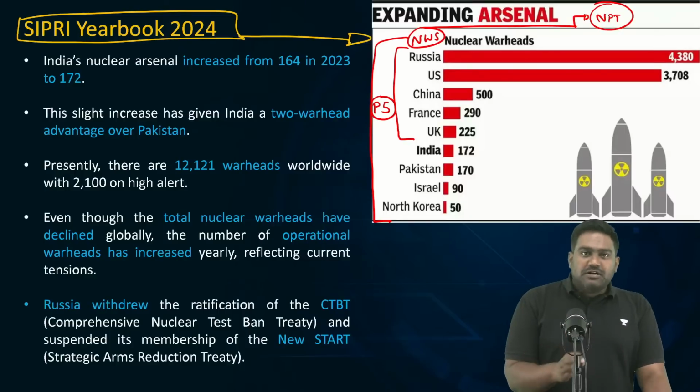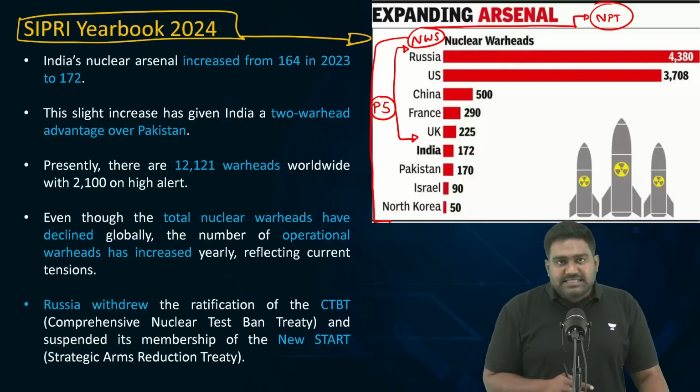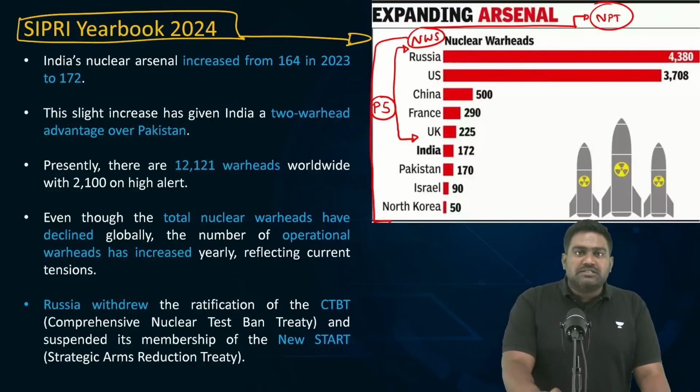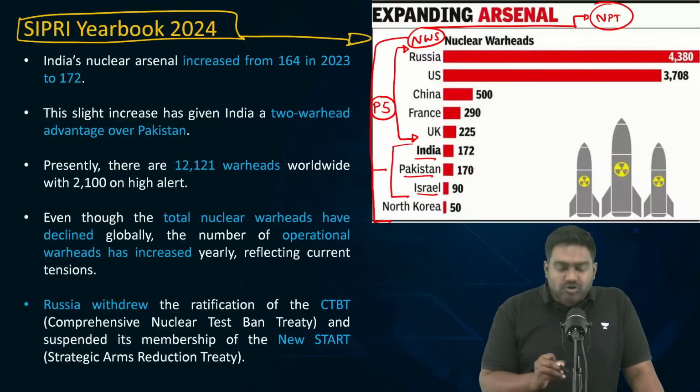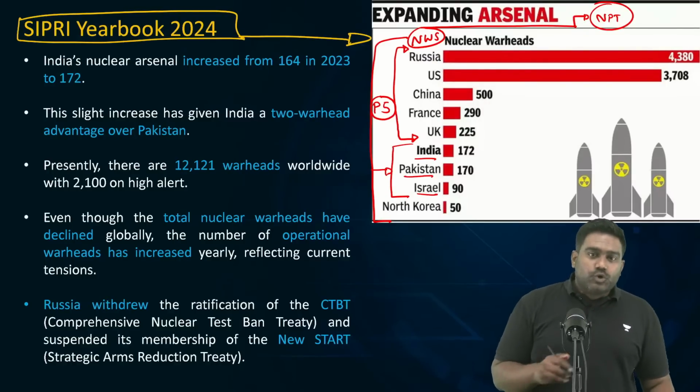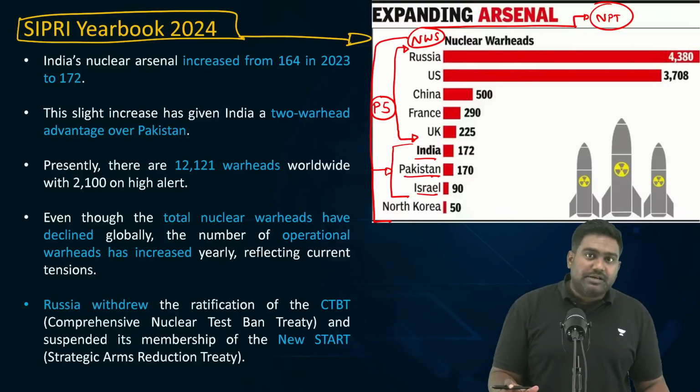These are the only 5 countries which are legally allowed to possess nuclear weapons as per international law, because only those countries which had nuclear weapons before 1967, only they can retain their nuclear arsenal. That's why India, Pakistan, Israel, we have rejected the NPT. We will never sign the non-proliferation treaty. So India, Pakistan have developed and tested their nuclear weapons outside of the non-proliferation treaty.